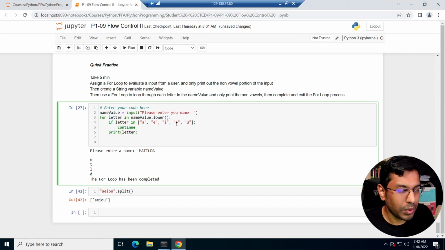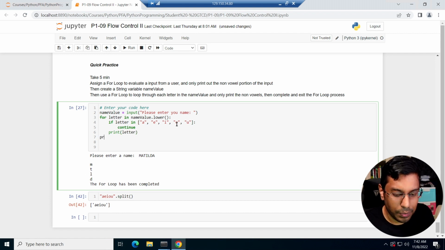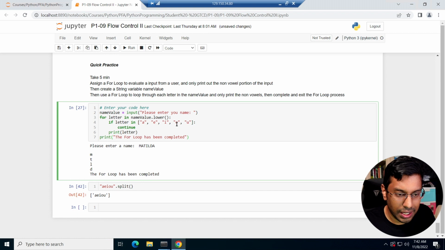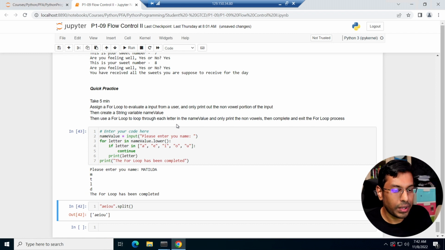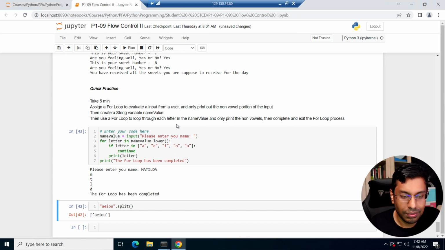Simple. It's a very simple one, and then you just have to print the for loop has been completed. Simple, right? Not difficult. So I'm going to type in Matilda. Enter. I'm going to print out MTLD without the vowels.